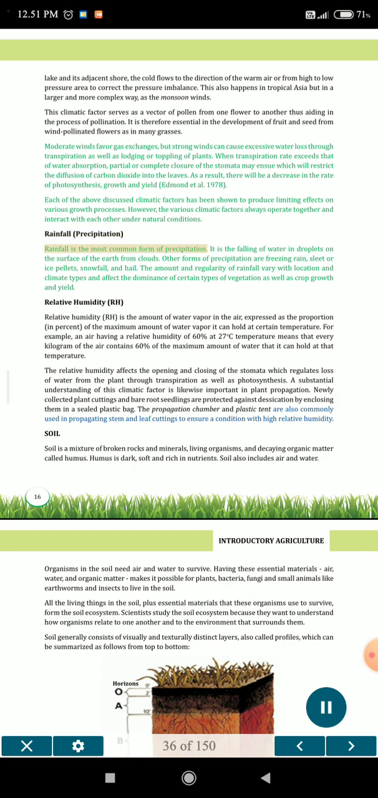Rainfall, precipitation. Rainfall is the most common form of precipitation. It is the falling of water in droplets on the surface of the earth from clouds. Other forms of precipitation are freezing rain, sleet or ice pellets, snowfall, and hail. The amount and regularity of rainfall vary with location and climate types and affect the dominance of certain types of vegetation as well as crop growth and yield.